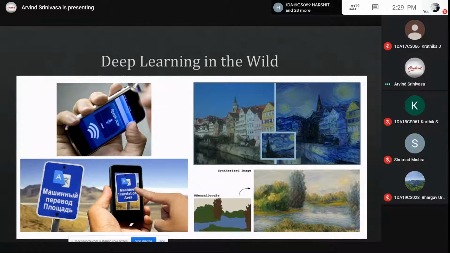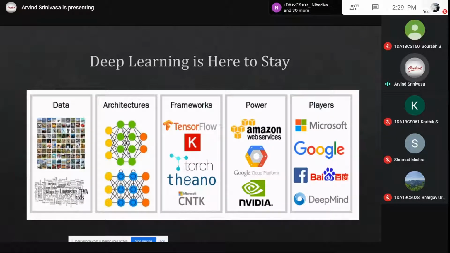From then you enter into German, French, or anything you don't know what the language is, you use image translation. So all these things neural networks can do. So why will deep learning stay for a long time?